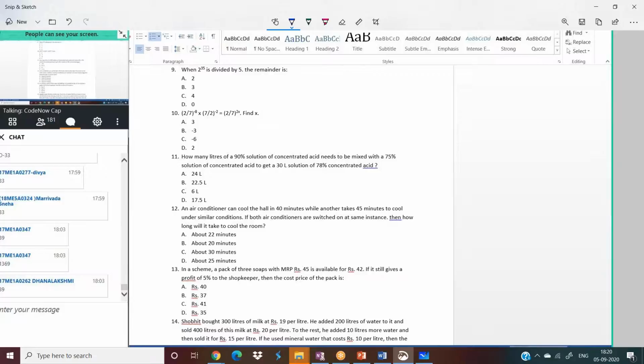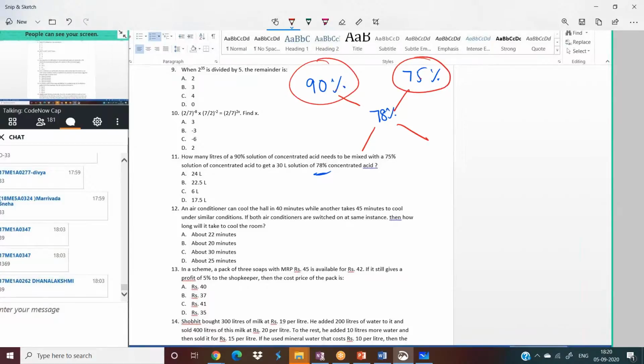Yes or no? Then in that case, in what ratio should we mix them to get this particular 78% concentration? Here we have one solution with 90% concentration, another solution with 75% concentration. When you mix them, the mixture should be 78% concentration. Now, by using the concept of alligations and mixtures, in what ratio should we mix these two 90% and 75% concentrated liquids?